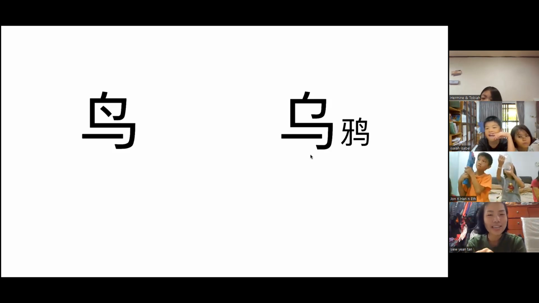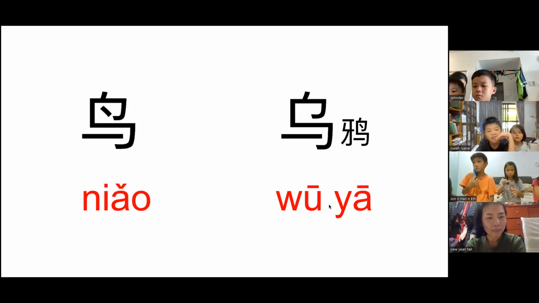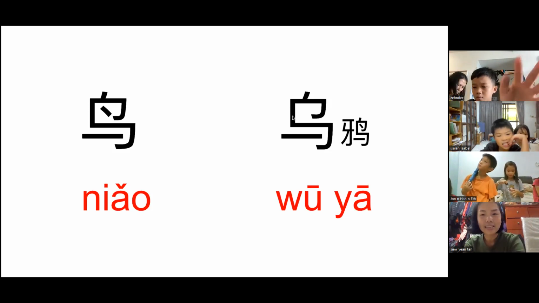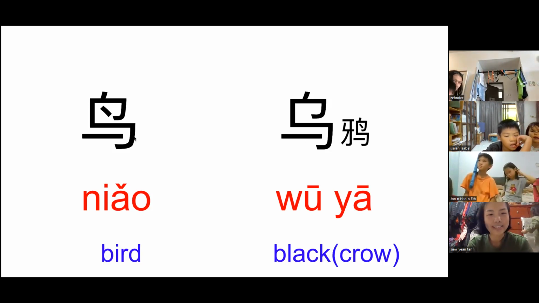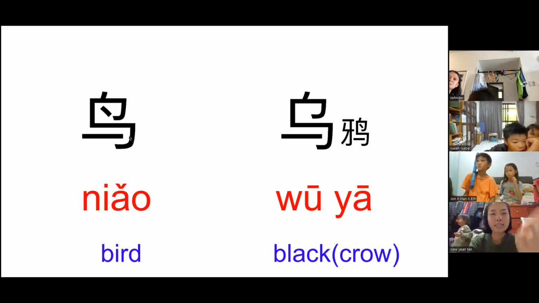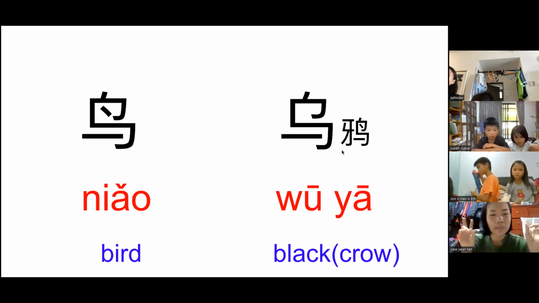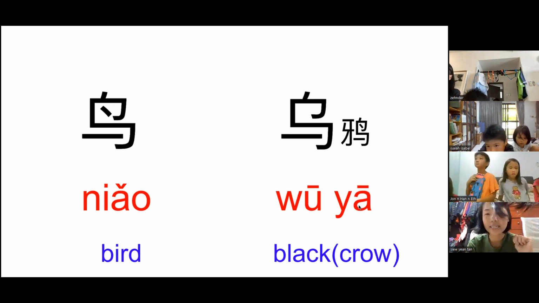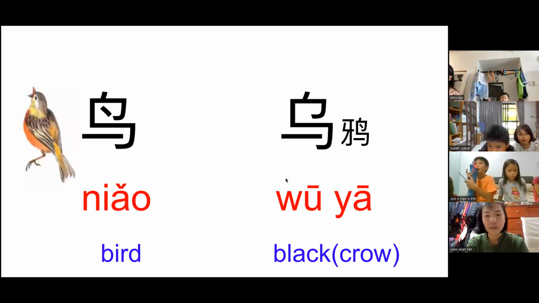So in Chinese, crow, we say 乌鸦. The right hand side here is 乌鸦. Just an extra word for you all to learn. So next time you know this is called 鸟. The left hand side is 鸟. The right hand side is 乌. 乌 also means black color in Chinese. Okay, 鸟 and 乌鸦.